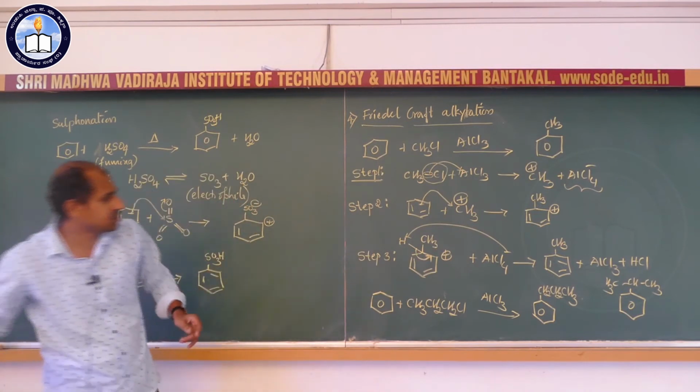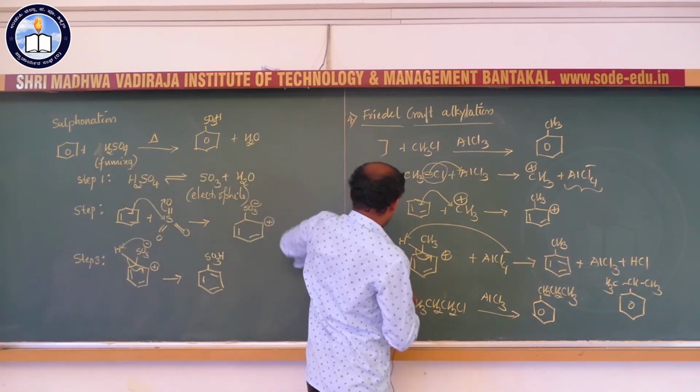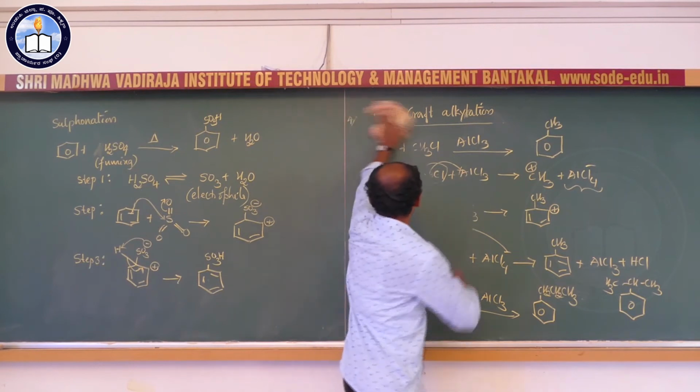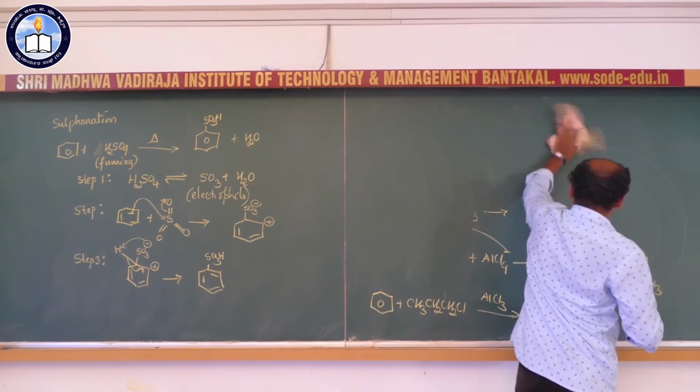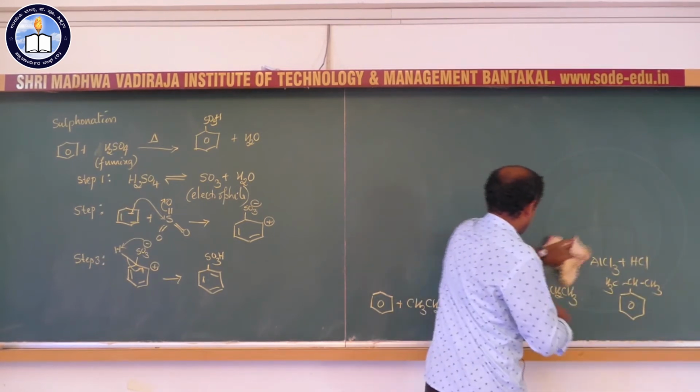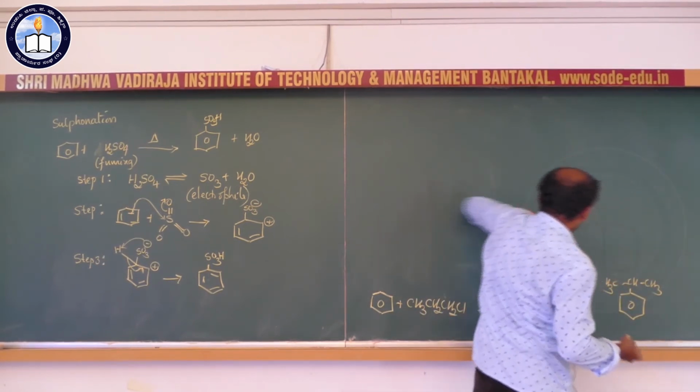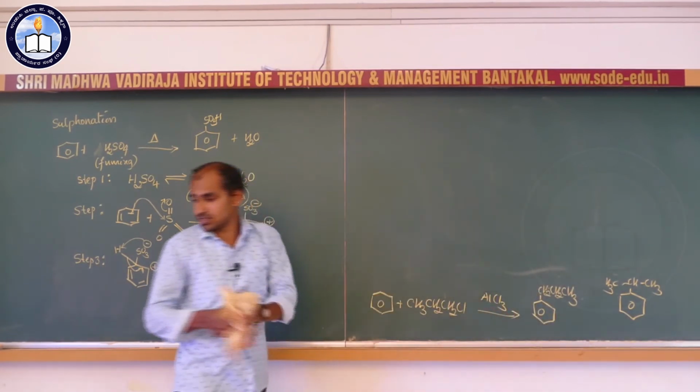That can be explained with the help of the stability of carbocations. You know, there are three types of carbocations: primary, secondary and tertiary.